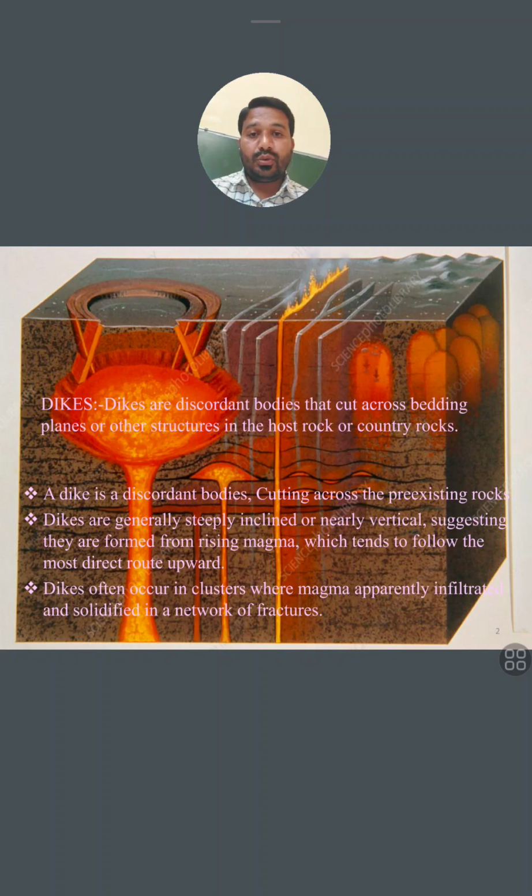You know, if you see a cooker, when it creates pressure inside and it releases, you will hear its whistle sound. That is like it comes out with pressure. So when the upper layer pressure is removed, the magma starts its journey from the bottom upward, and very fast. Dikes often occur in clusters where magma apparently infiltrates and solidifies in a network of fractures.